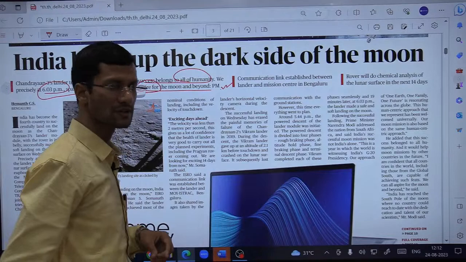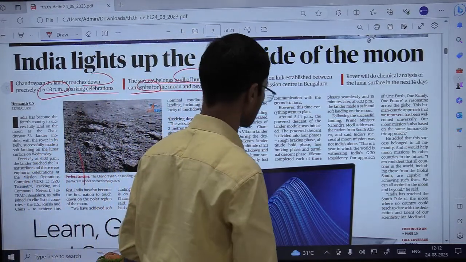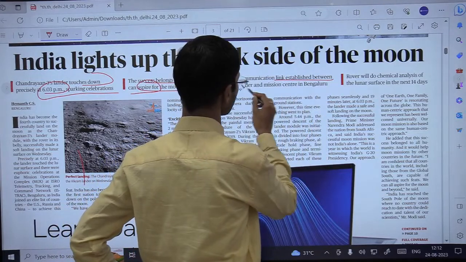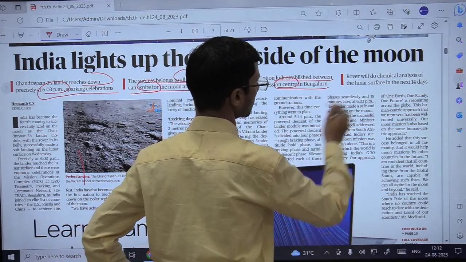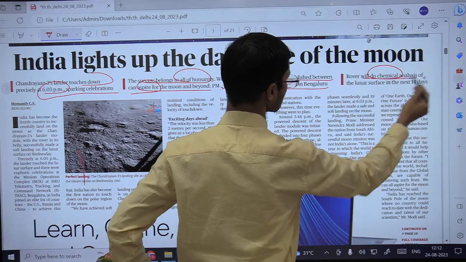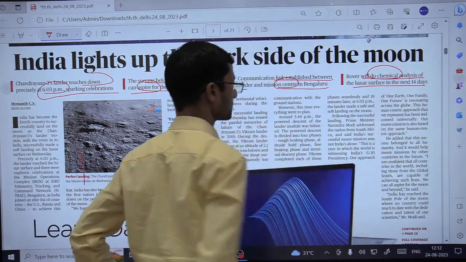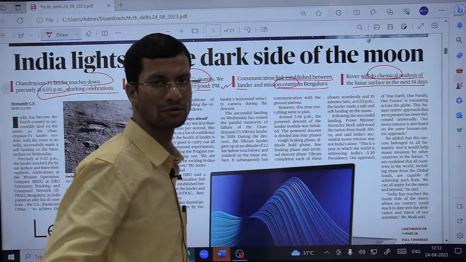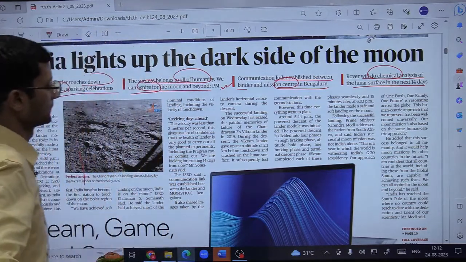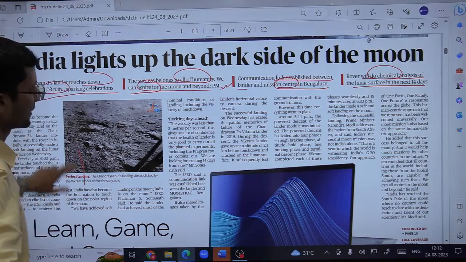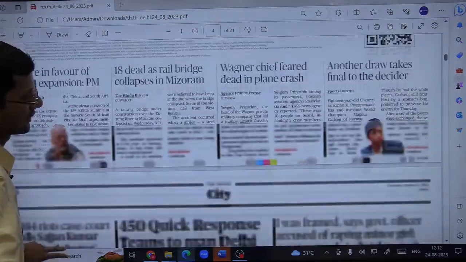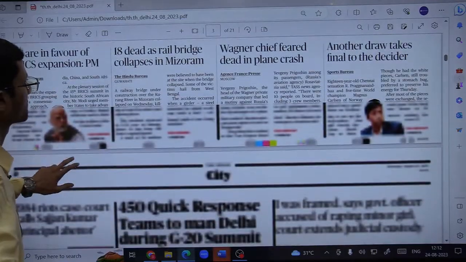Fine, from South Africa itself, where he is at the BRICS summit. Communication link established between lander and mission center in Bengaluru, and the rover will do chemical analysis of the lunar surface in the next 14 days, because 14 Earth days is equivalent to 1 lunar day. Okay, so we'll be discussing this on the editorial page in detail. So hold on for the moment. Let us quickly have a glance at what's important from this page.